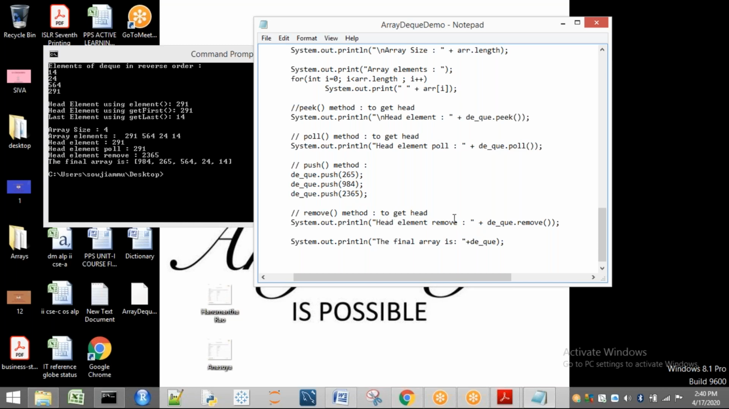After that, what I applied? Head element remove. That means before this step, what we are having? 2365, 984, 265, 564, 24, and 14 are the elements. So what I am applying? Remove. Remove means what? It is going to remove the element that is at the top. So we are going to remove the element 2365. After removing, I have printed here. If I print before removing, then you can observe clearly what is going to happen here. So if I save this one, then it will be clear to you.